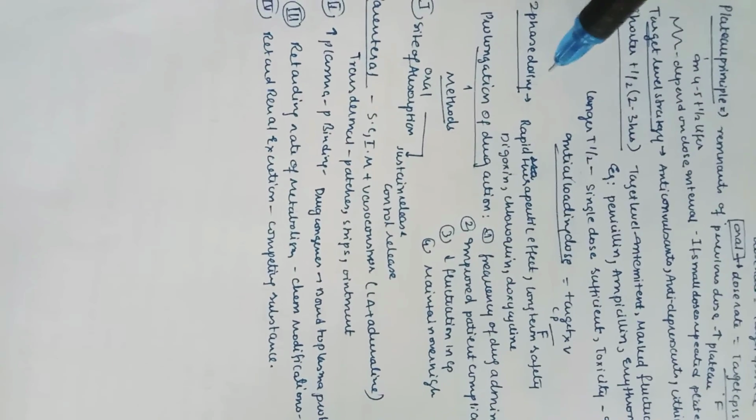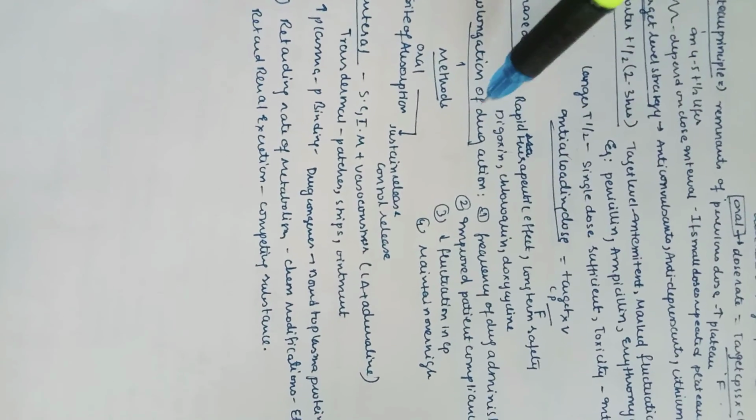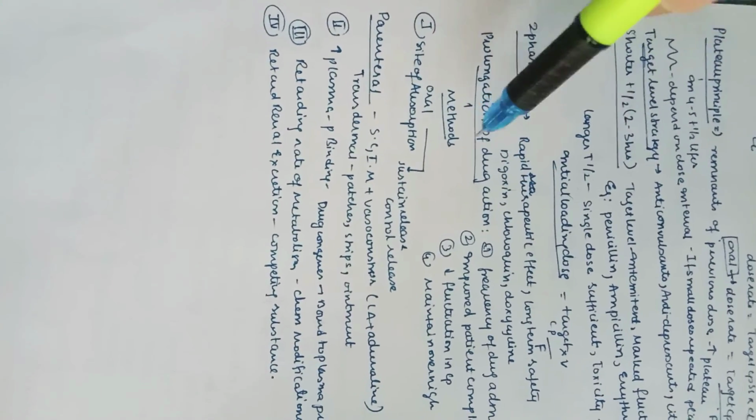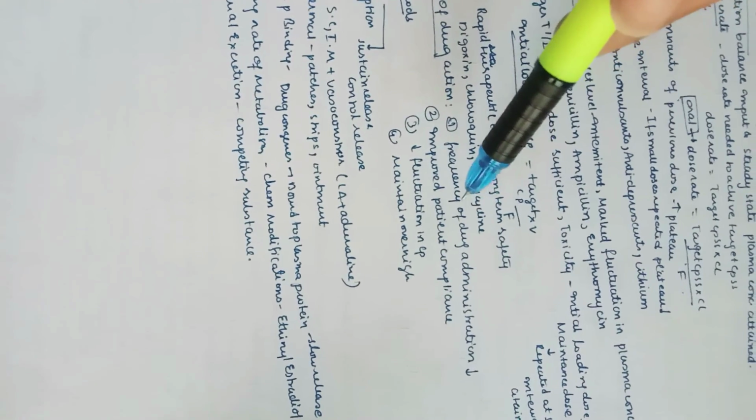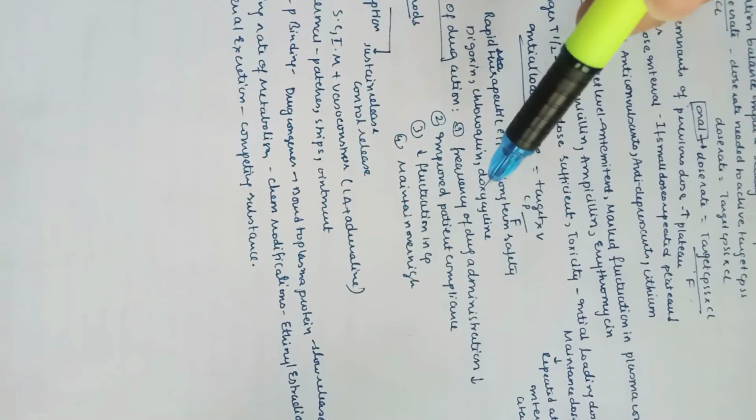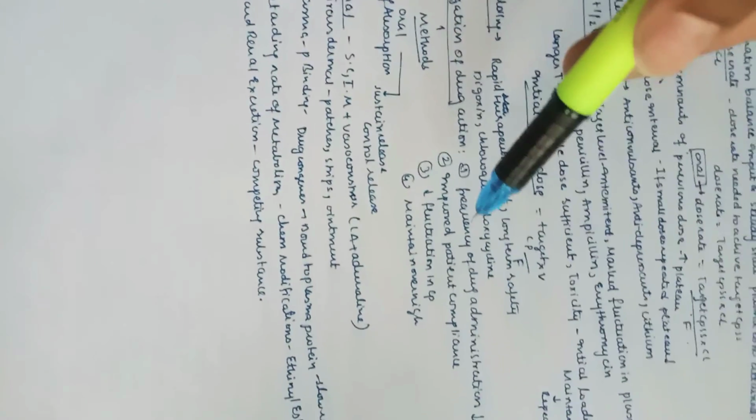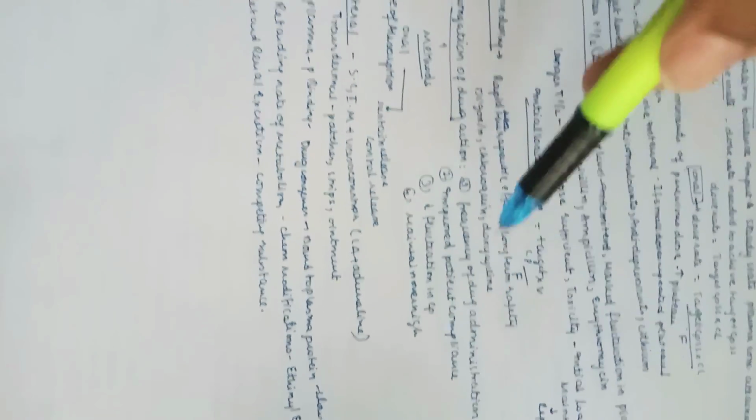So here the two-phase dosing gives rapid therapeutic effect and long-term safety. Here we have digoxin, chloroquine, doxycycline. Prolongation of drug action mainly depends on the frequency of drug administration being decreased. We should not give it frequently; we can decrease the frequency. This gives improved patient compliance, decreased fluctuation in Cp, and maintenance throughout the overnight.